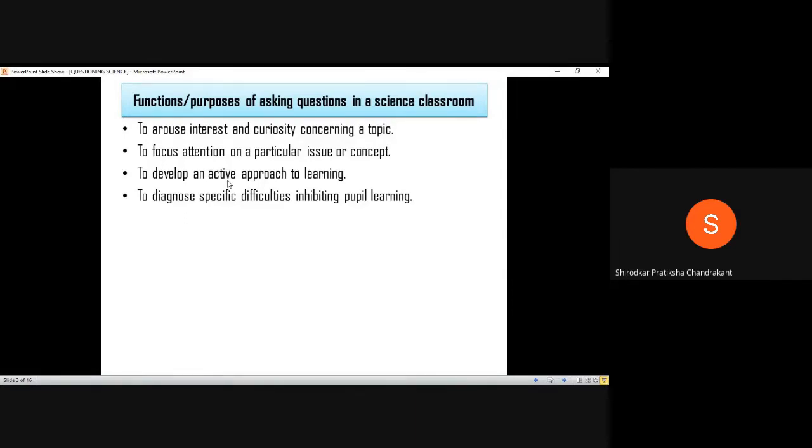But when you ask a question related to a topic for which not many students are willing to answer, or not many hands are raised, you understand that this is an area of the topic or this is an aspect of the concept which is not digested properly by the students. So you know the difficulties, which part of the concept is not being dealt with properly or is not understood properly by the students. So it helps you diagnose the difficulty.